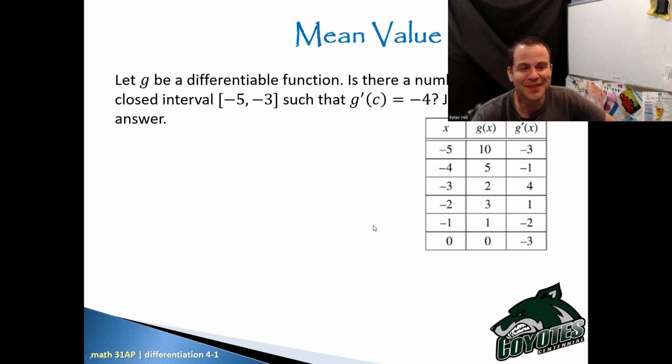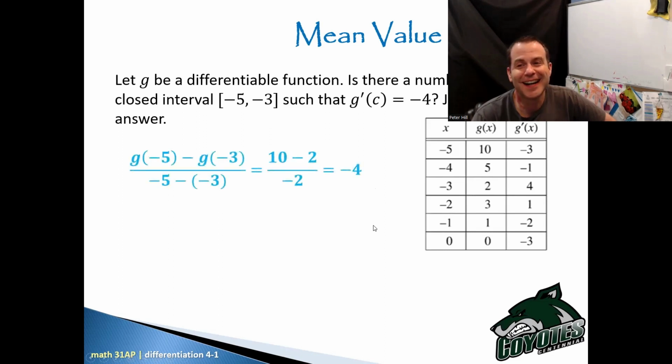So I found G of -5 and G of -3. On the interval from -5 to -3, when I go to figure out the slope of that secant, I actually do get -4.